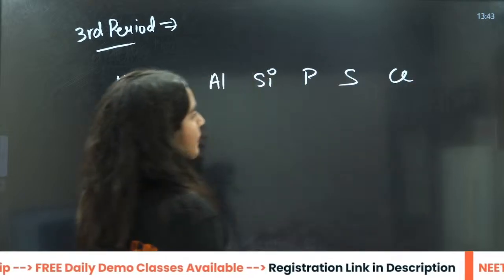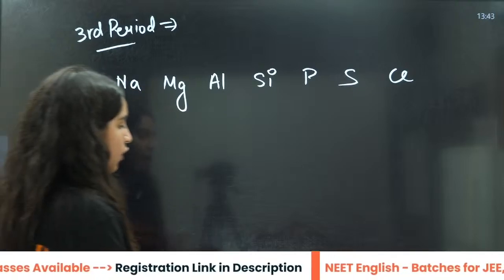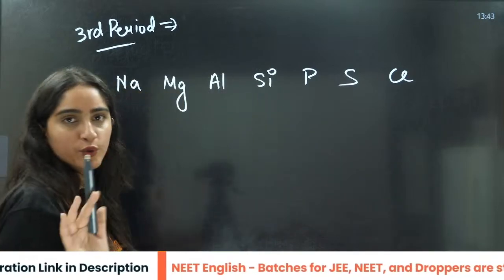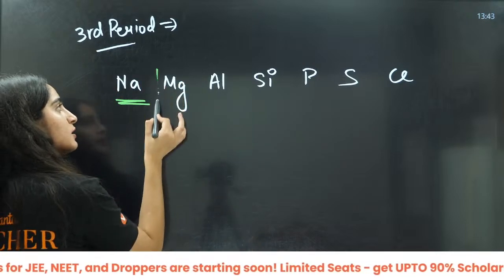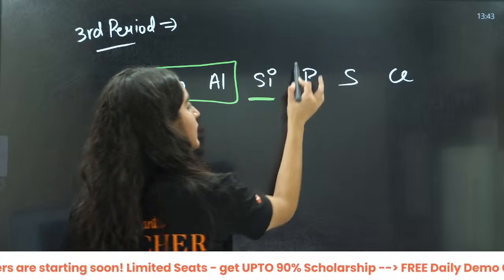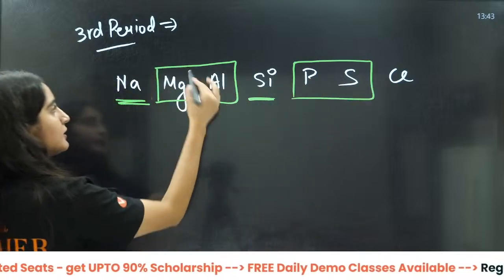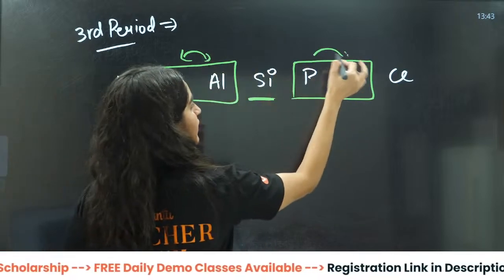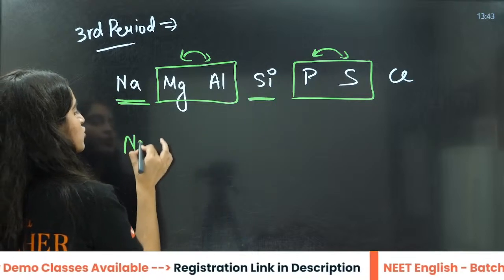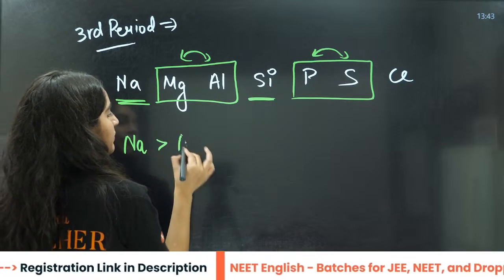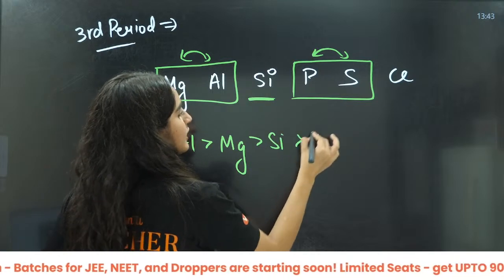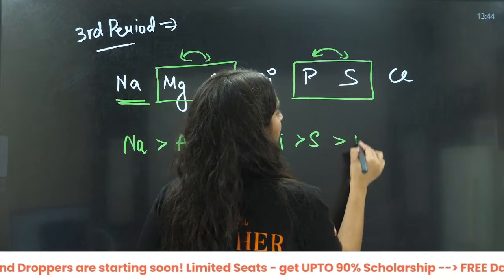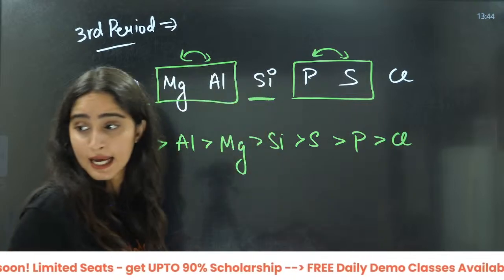Now, the trick is you don't need to write all these electronic configurations. Leave one place, then box here. Leave one place, then box here. Then inter-exchange these things, and it will be sodium, then aluminium, then magnesium, then silicon, then sulfur, then phosphorus, then chlorine.